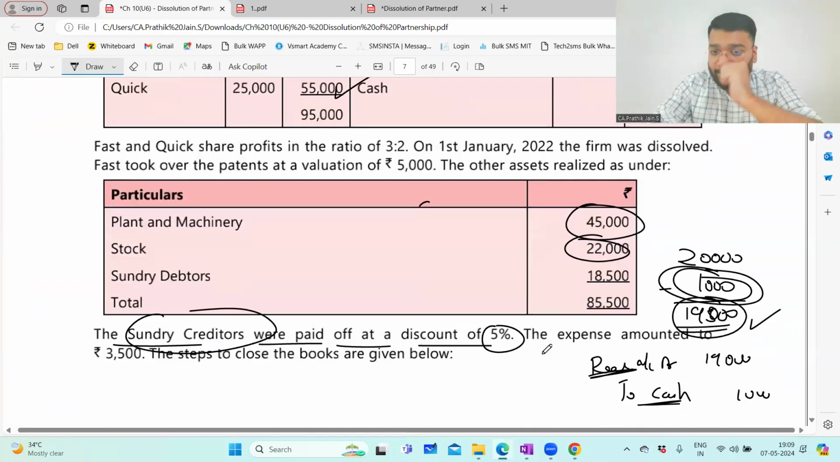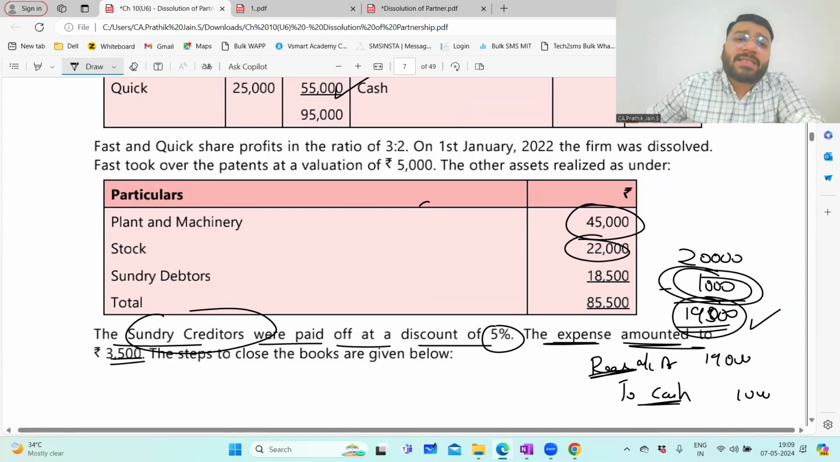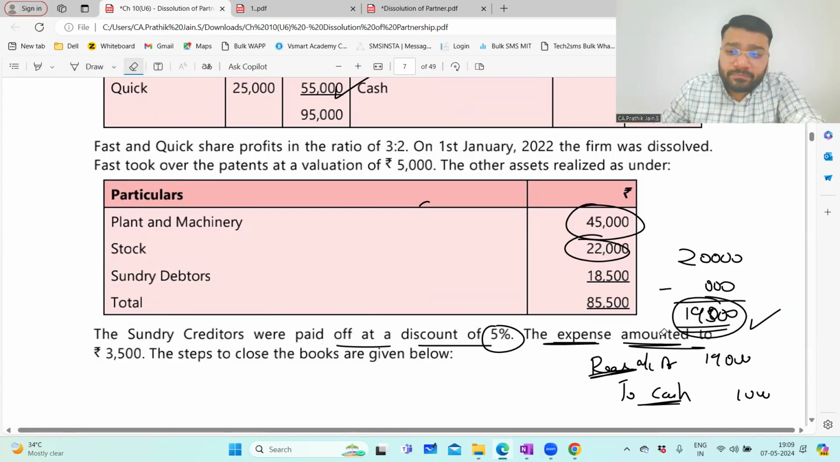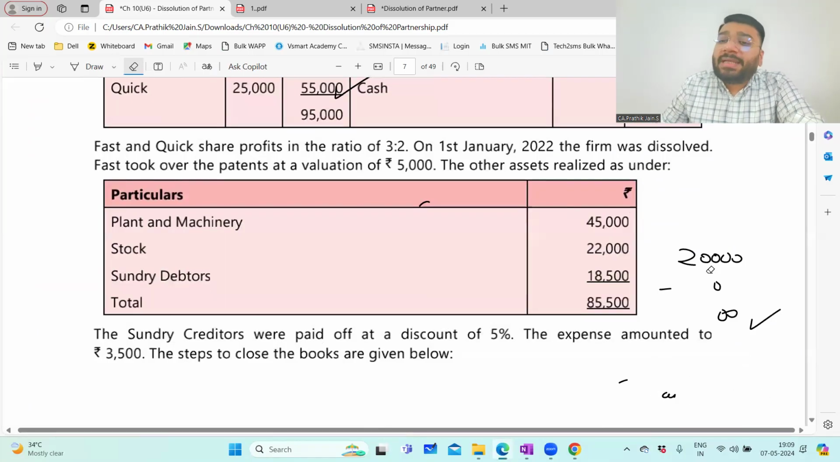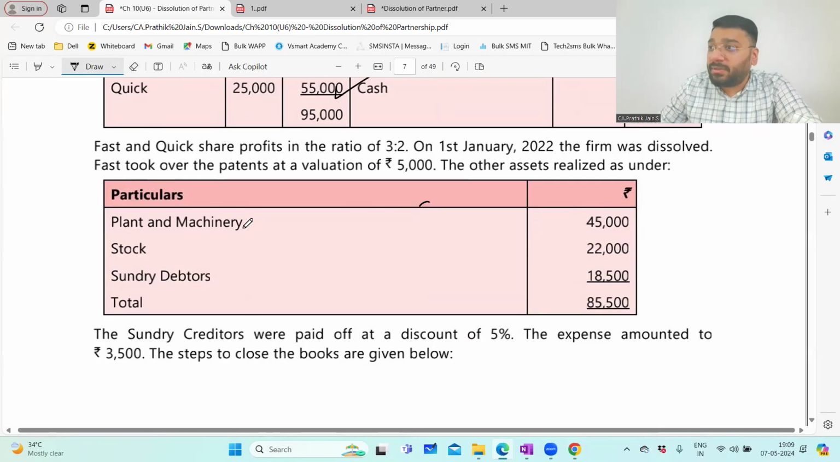Yes, sir. The expenses amounted to 3,500. Now, which expenses are they talking about? Whenever the business is closed, there are a lot of legal formalities that you have to do. Those legal formalities cannot be done free of cost. For example, to properly carry out the dissolution process, you may have to appoint a lawyer or a chartered accountant or a company secretary to do this process neatly. So you have to pay fees to the lawyer, fees to the CA, fees to the CS.